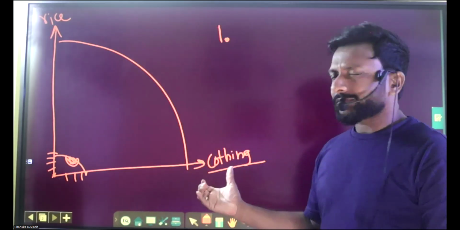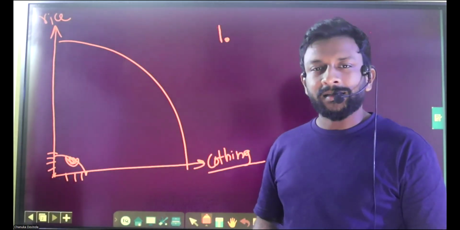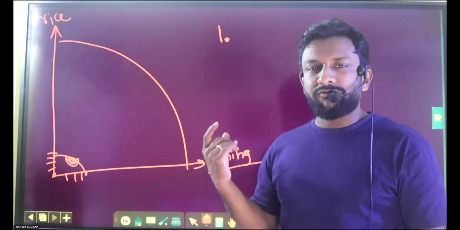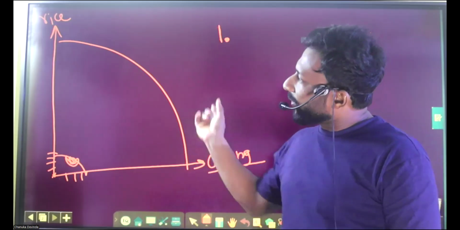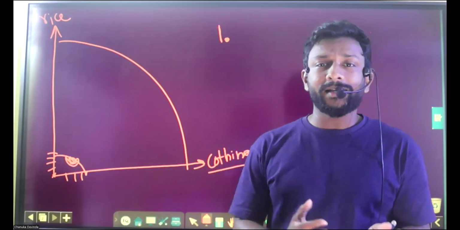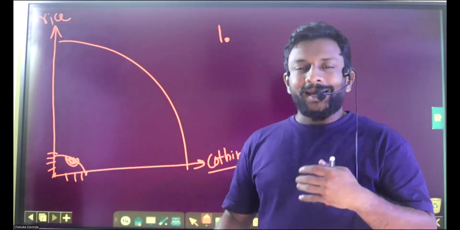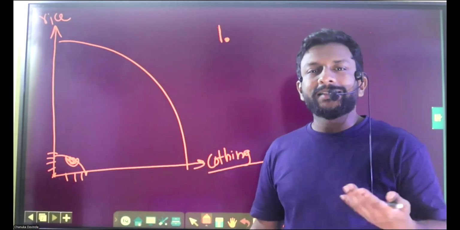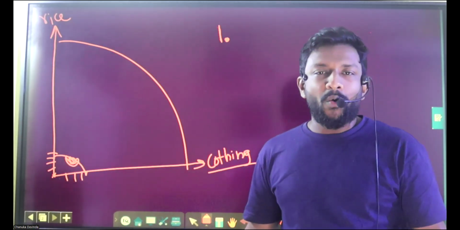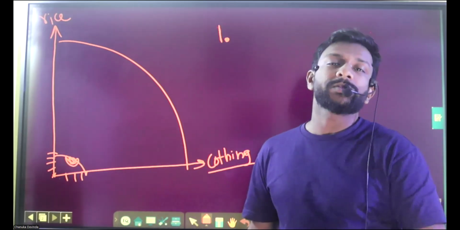Children, can we apply the machinery, building, labor used for clothing to the production of rice? No, we can't apply them. So that is what it means, differentiated or heterogeneous production resources as well as not perfectly substitutable.